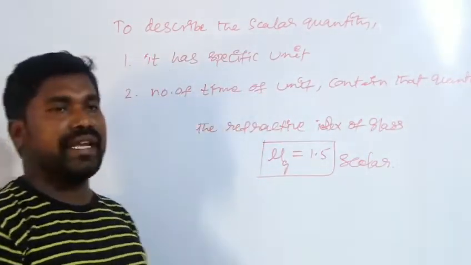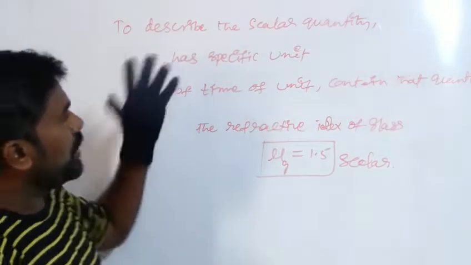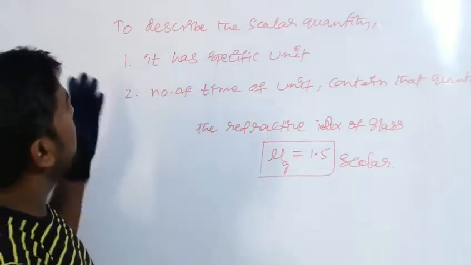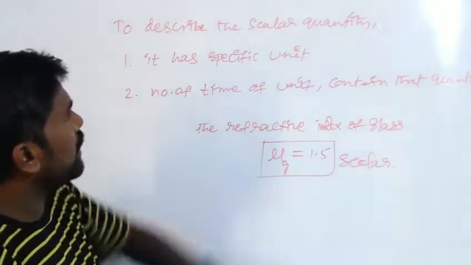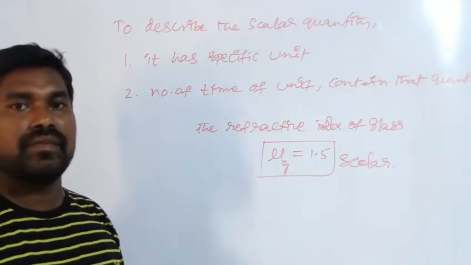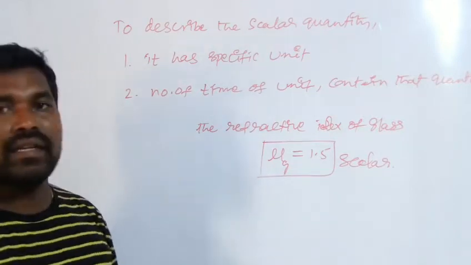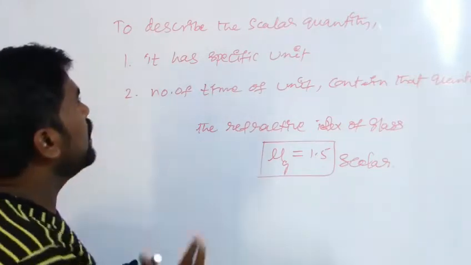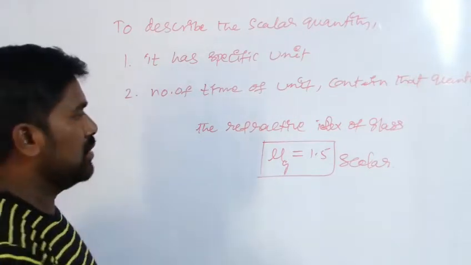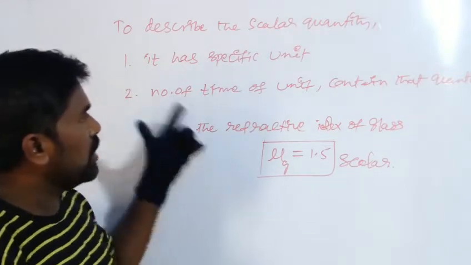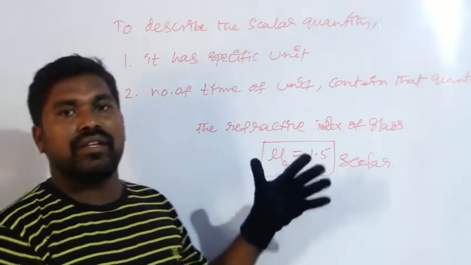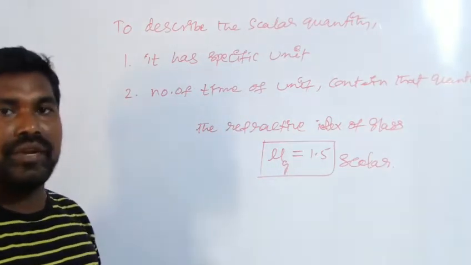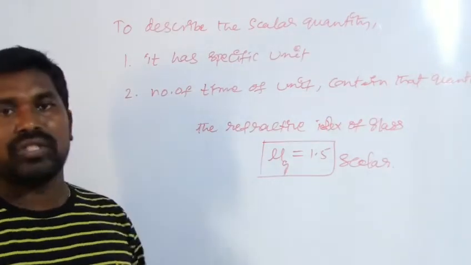So what I am saying is, if there is no unit, it can still belong to the scalar quantity. We cannot confine that only if it has a specific unit will it be a scalar quantity. That is wrong. A physical quantity which does not have any specific unit will also be a scalar quantity.